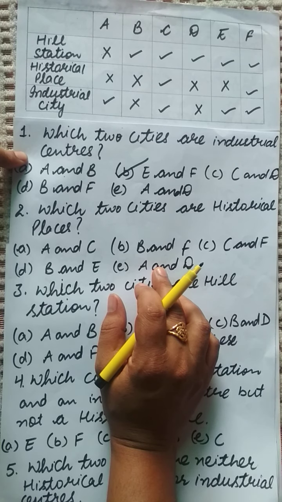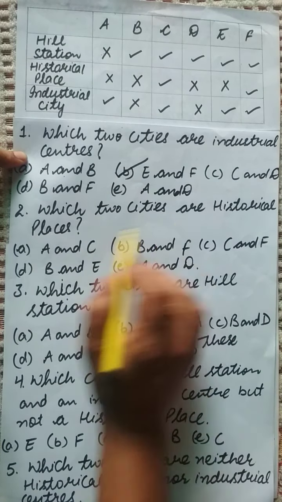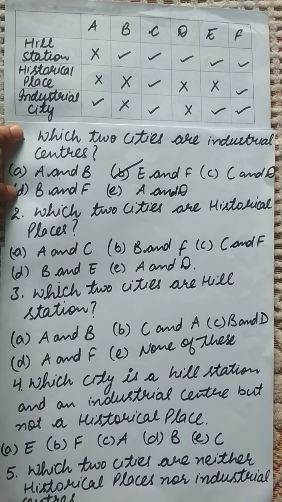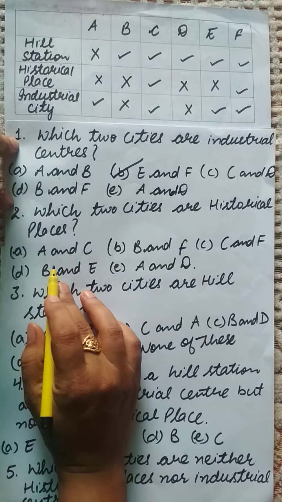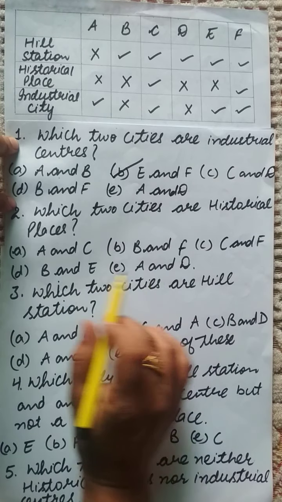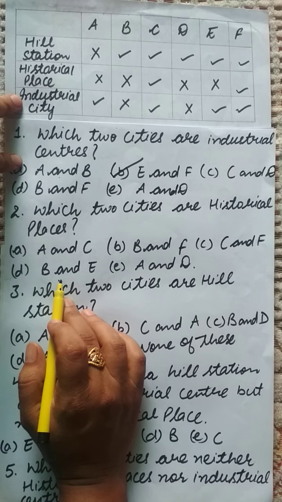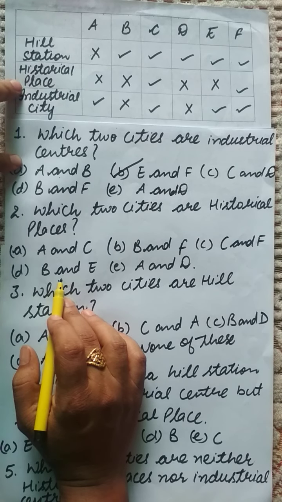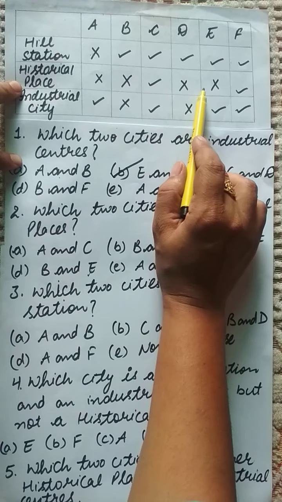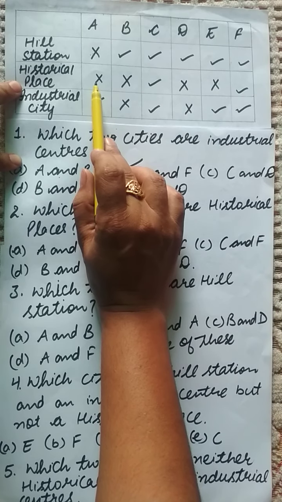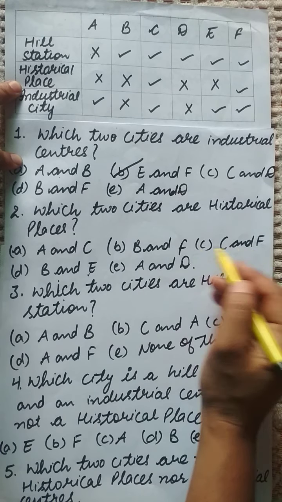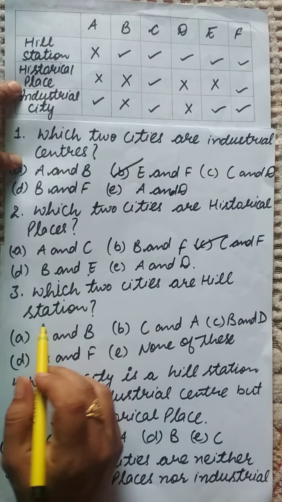Now for the second question, which two cities are historical places? See the options: A and C, B and F, C and F, B and E, A and D. Now see from the table which two cities are historical places. This is very clear from the table. C and F are the historical places. So our right answer is option C.